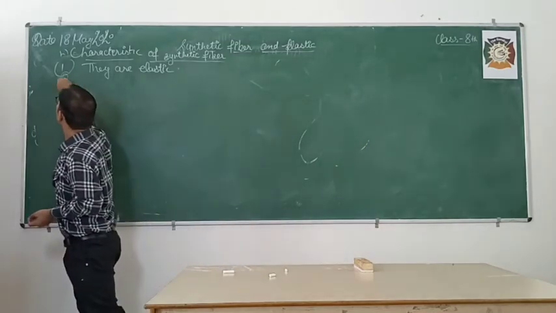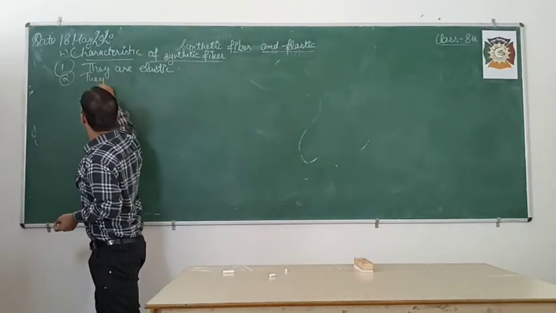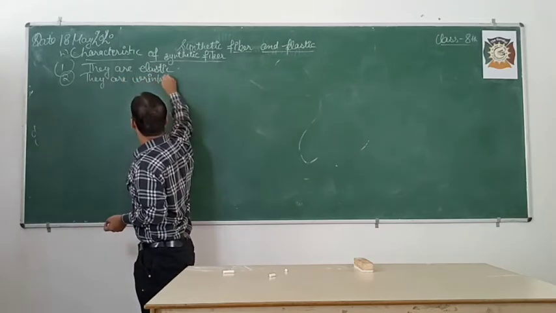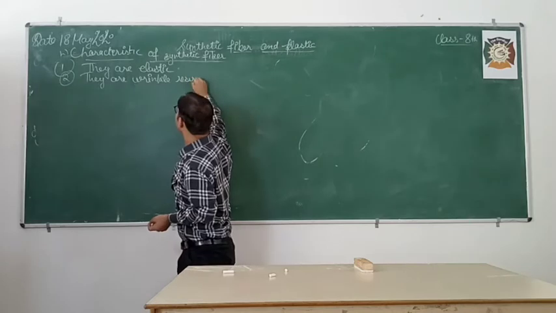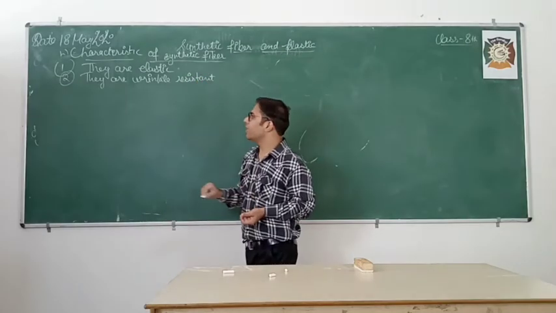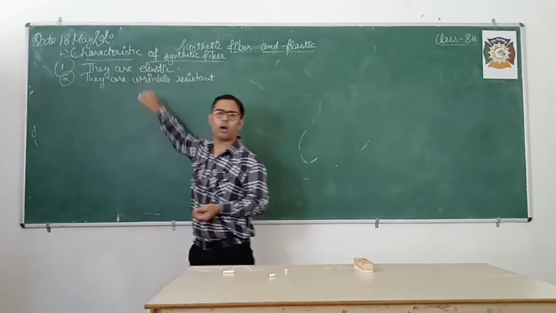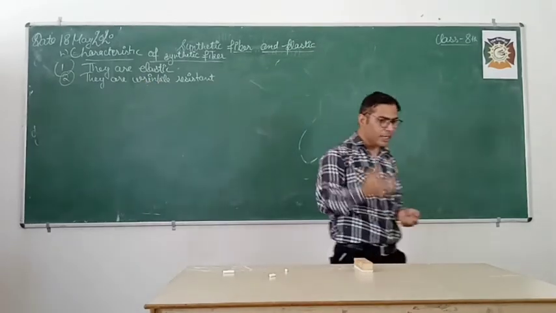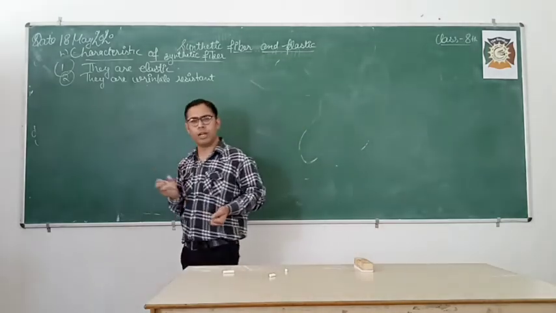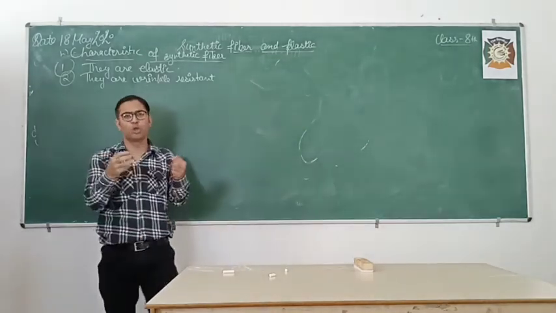Next point, they are wrinkle resistant. Now understand this word wrinkle. You might have seen your grandfather or grandmother have wrinkles on their face. Wrinkle means jhurriyan.